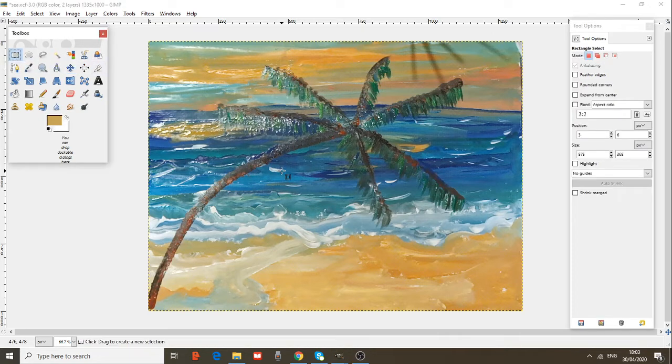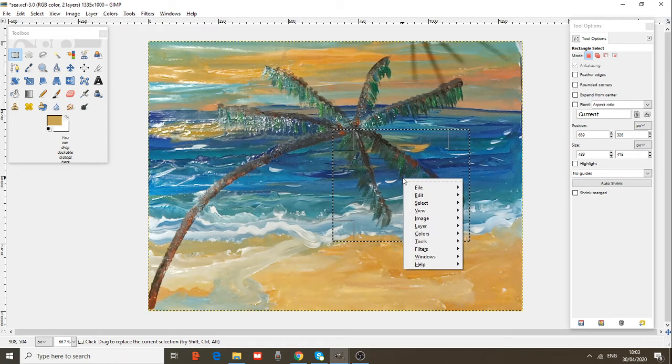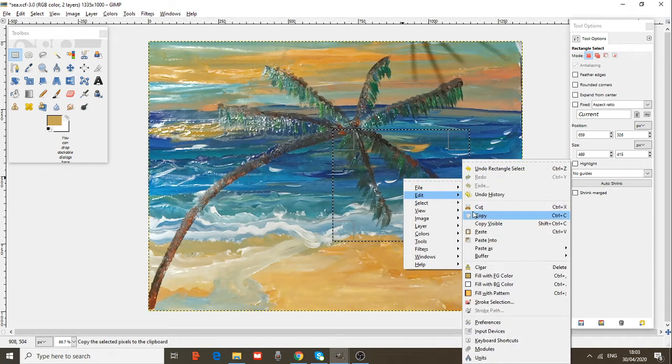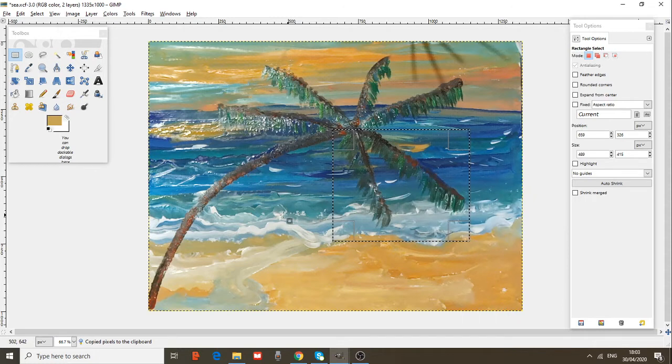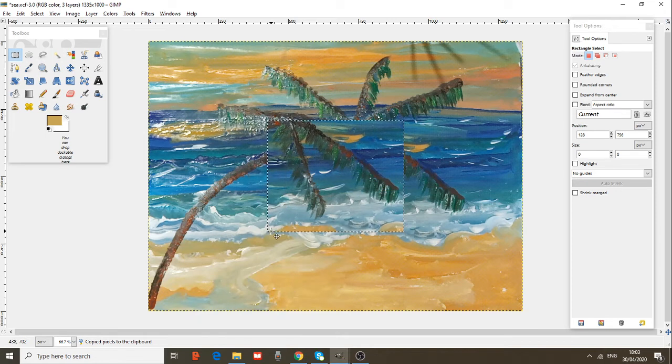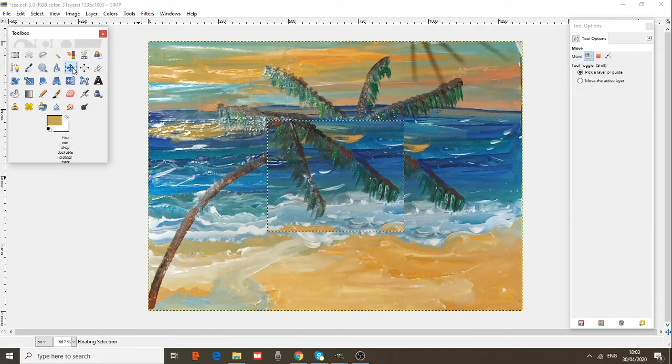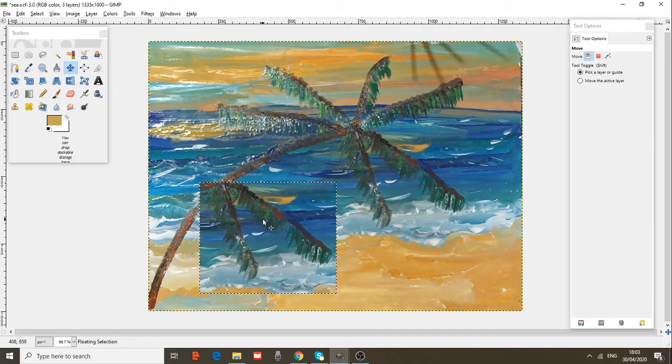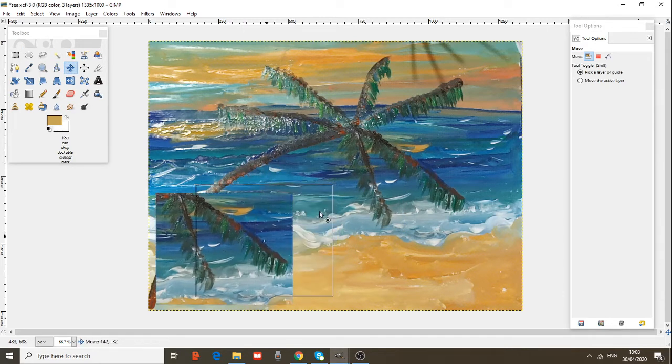I want to select another part. I will select these two parts of my tree. With the right button of my mouse, I choose Edit, copy the selection, and out of the box, paste. I use the Move tool to move the selection.